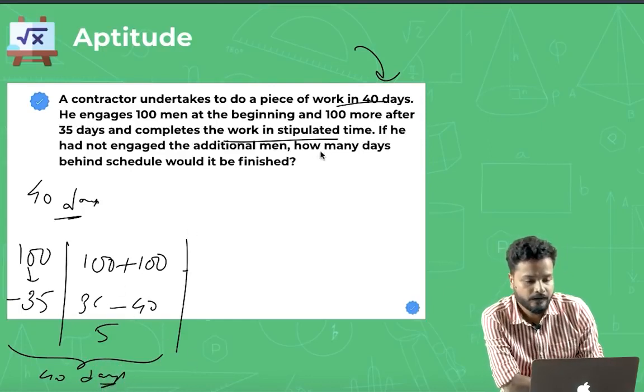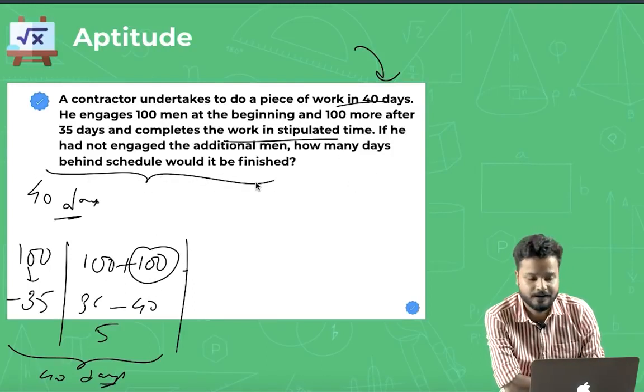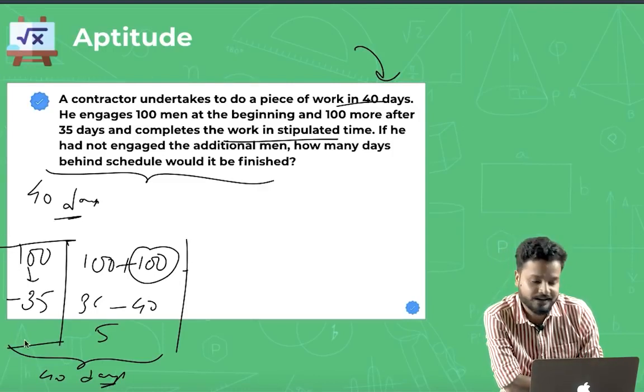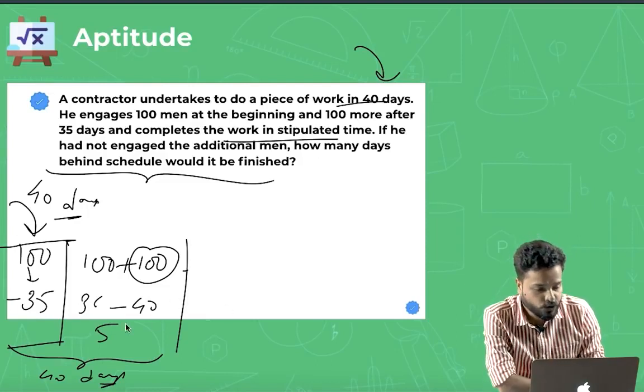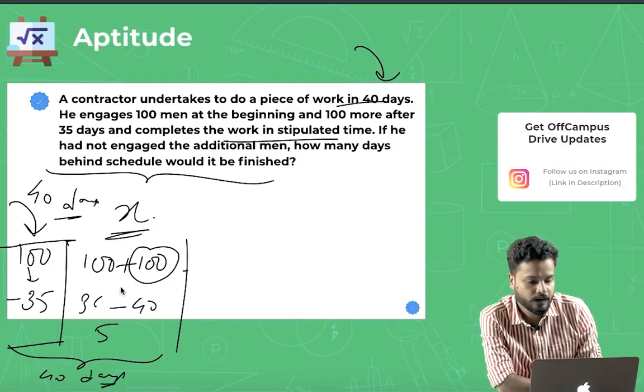The question is, if he had not engaged the additional men, how many days behind the schedule would it be finished? Now guys, tell me one thing. Whatever amount of work these 100 men completed in 35 days, let it be. You had some X amount of work left, right?